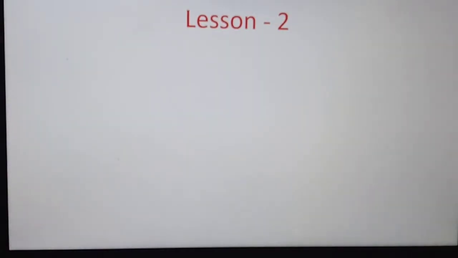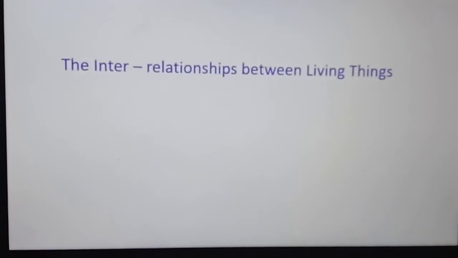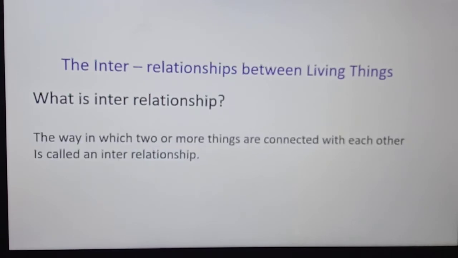Today we are going to learn our second lesson, that is, the interrelationships between living things. What is interrelationship? The way in which two or more things are connected with each other is called an interrelationship.